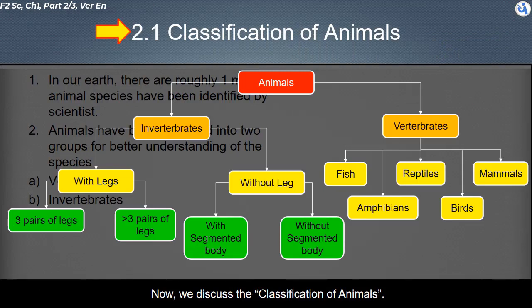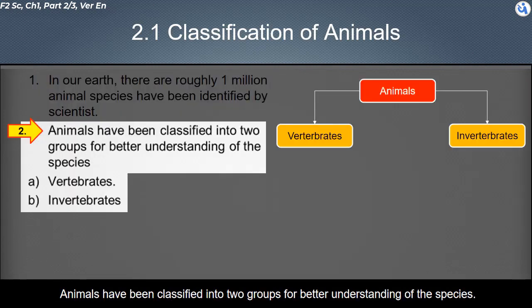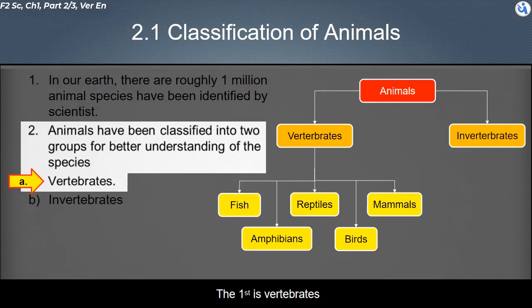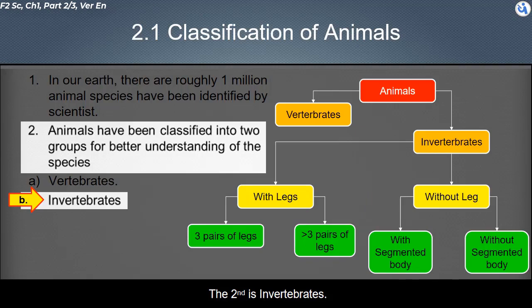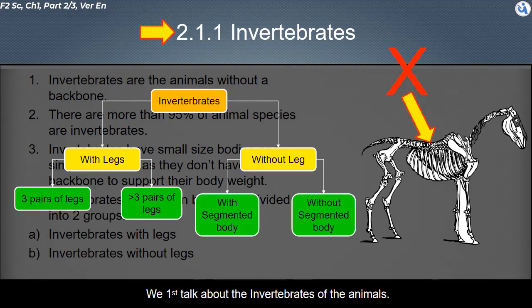Now, we discuss the classification of animals. On our Earth, roughly 1 million animal species have been identified by scientists. Animals have been classified into two groups for better understanding of the species. The first is vertebrates. The second is invertebrates. These two categories of animals will be detailed in the lesson. We first talk about the invertebrates.